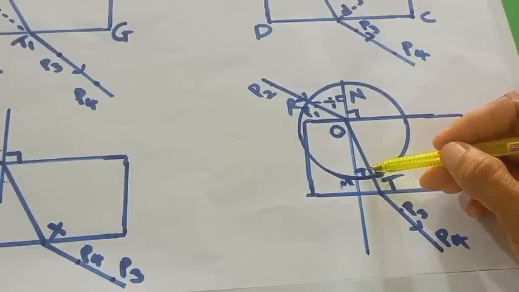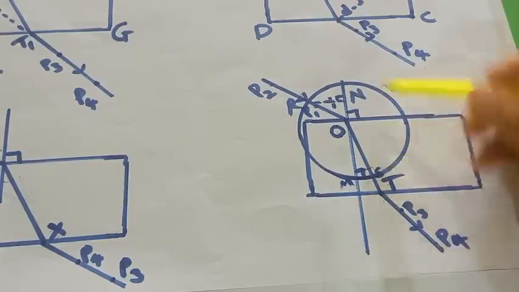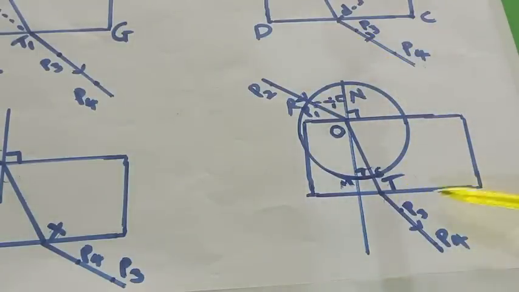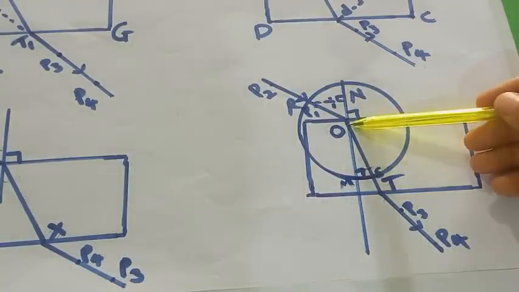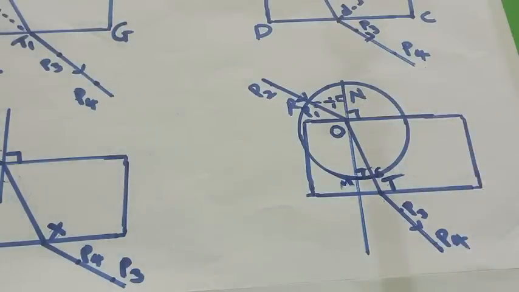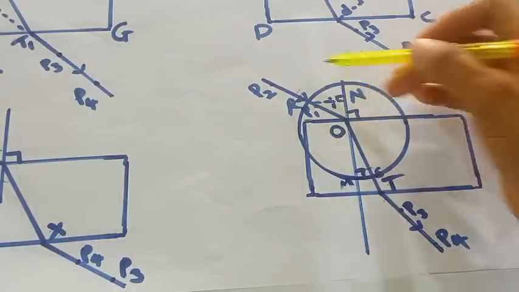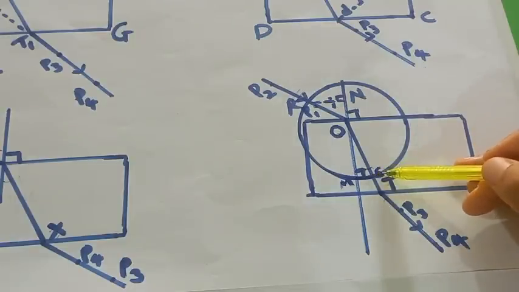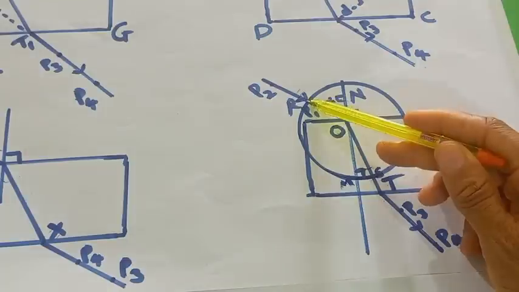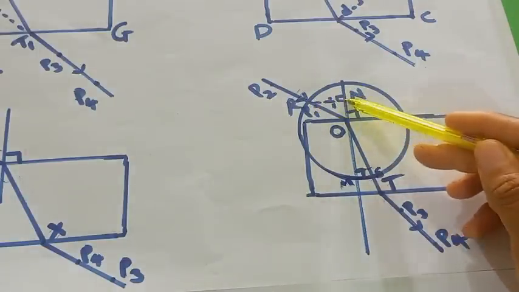Once you do the normal thing, which we do for all of them, which is putting pin 1 and pin 2 and getting pin 3 and 4, then join your emergent ray and the refracted ray with center at O and any radius of your choice. Just draw a circle to cut the incident ray and the refracted ray. When you do that, you now draw a perpendicular line at Rn. That's the point where it cuts the incident ray. You draw this line.